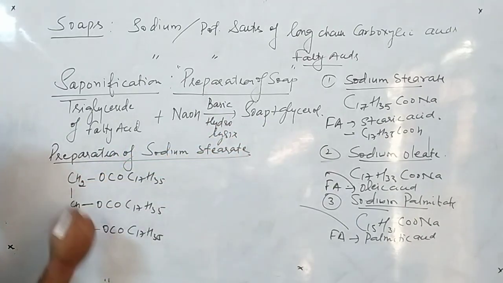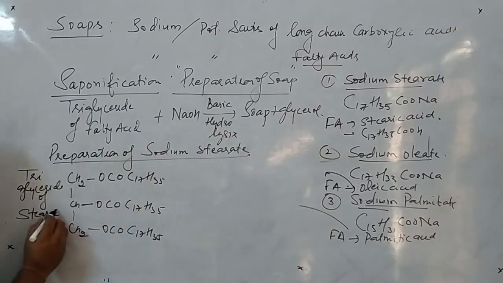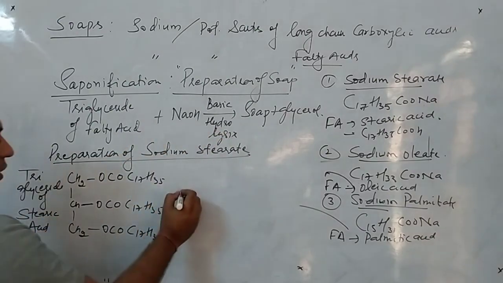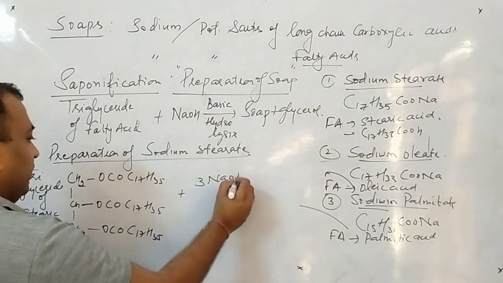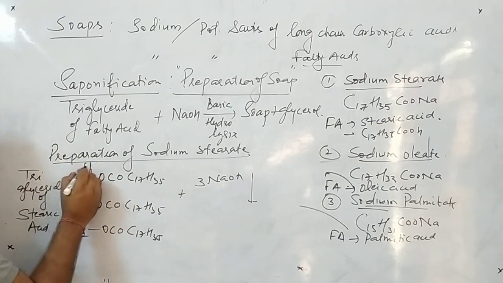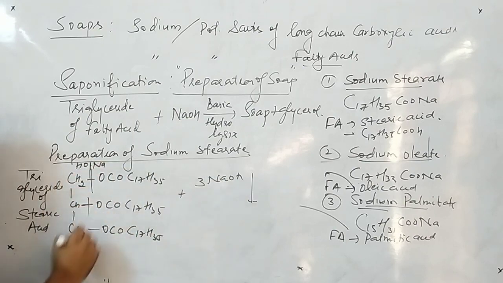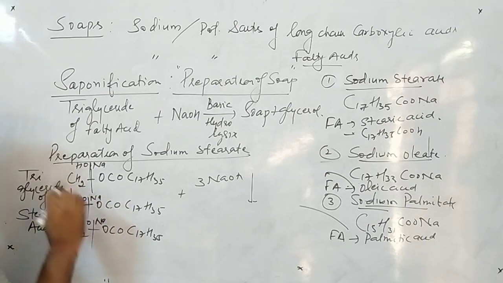Stearic acid. Now you have to react it with 3 molecules of NaOH. Now see what reaction occurs. This bond will break. On the left hand side you will get OH, on the right hand side you will get Na. Same here, OH and Na. Clear?